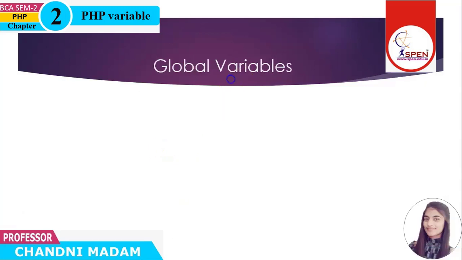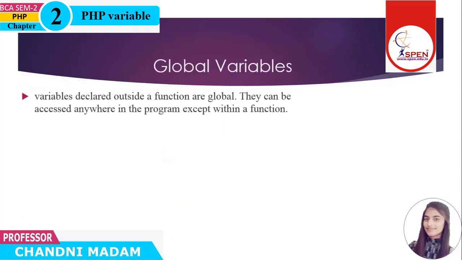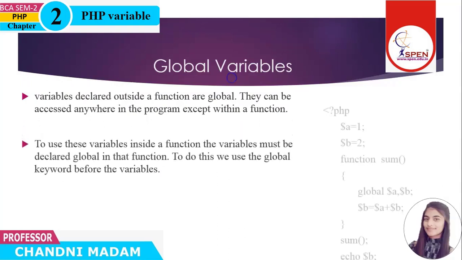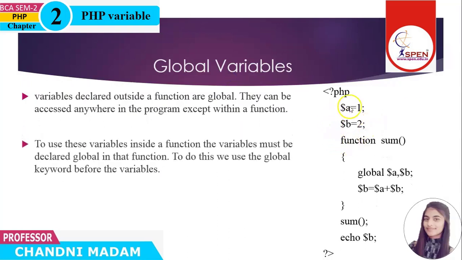So next is the global variable. A global variable is a variable that is declared outside the function and can be used anywhere in the program except within a function. So if we use a global variable inside the function, then we just use the global keyword. Here is the example that shows a global variable.